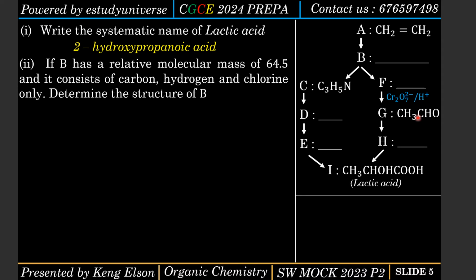So my second reference was now compound G. Compound G has 2 carbon atoms, so the compound oxidized to G must have 2 carbon atoms, because this oxidizing agent keeps the number of carbon atoms as they are. So compound F must have 2 carbon atoms.